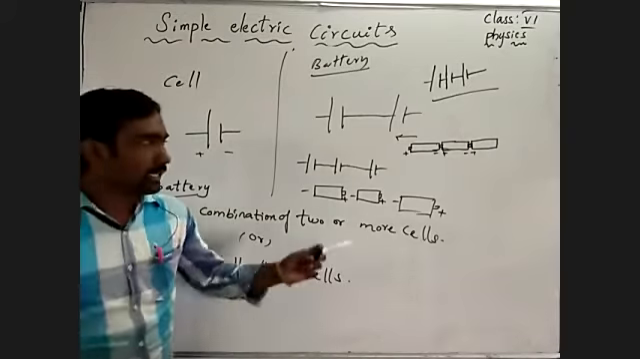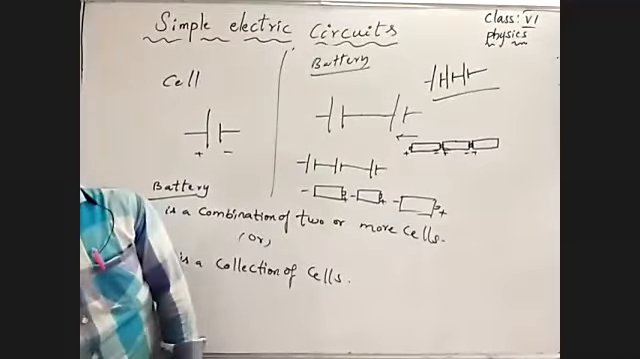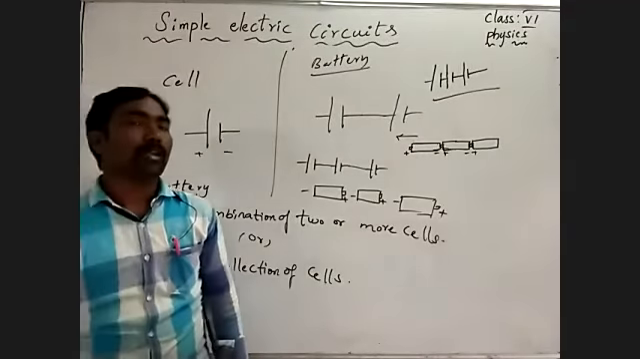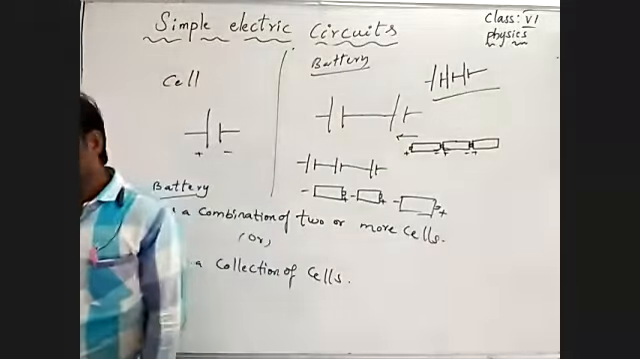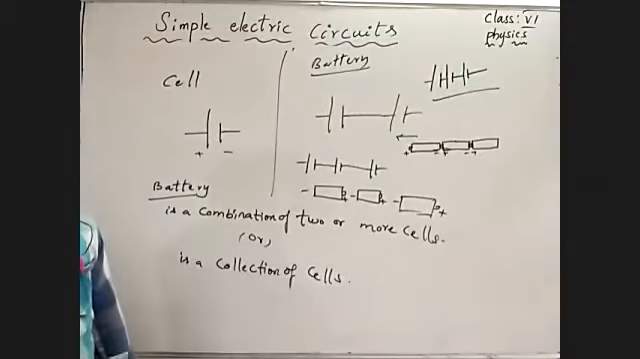If you interchange any one of the cells in the torchlight, we never get what? A glowing bulb in a torchlight. So we know about what is a cell and what is a battery, and how to arrange them in a torchlight.